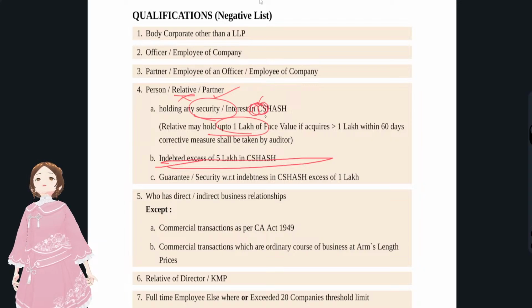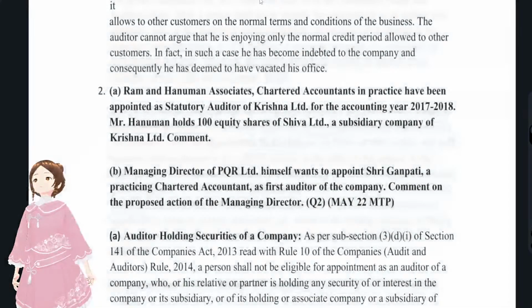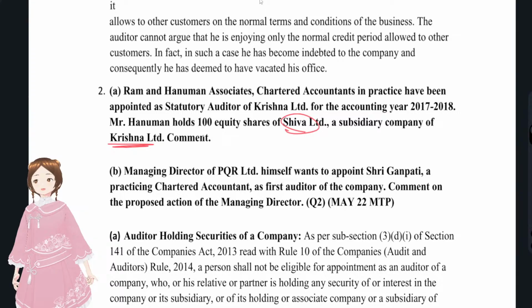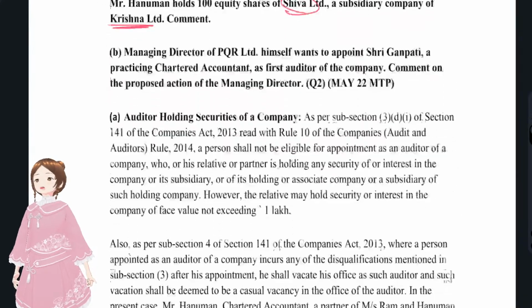Subsidiary, that is Shiva company. You see, even subsidiary was there, right? Even if he holds shares in the subsidiary of Krishna Limited company, he is ineligible. Okay, so they were disqualified to be appointed as auditors. See how the question was there. As per section 141, you need not remember all these subsections.